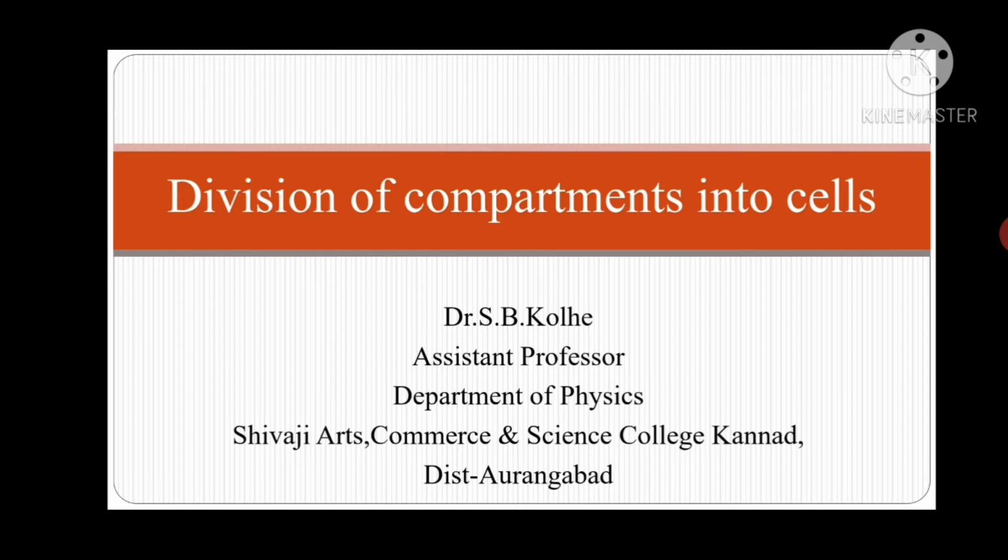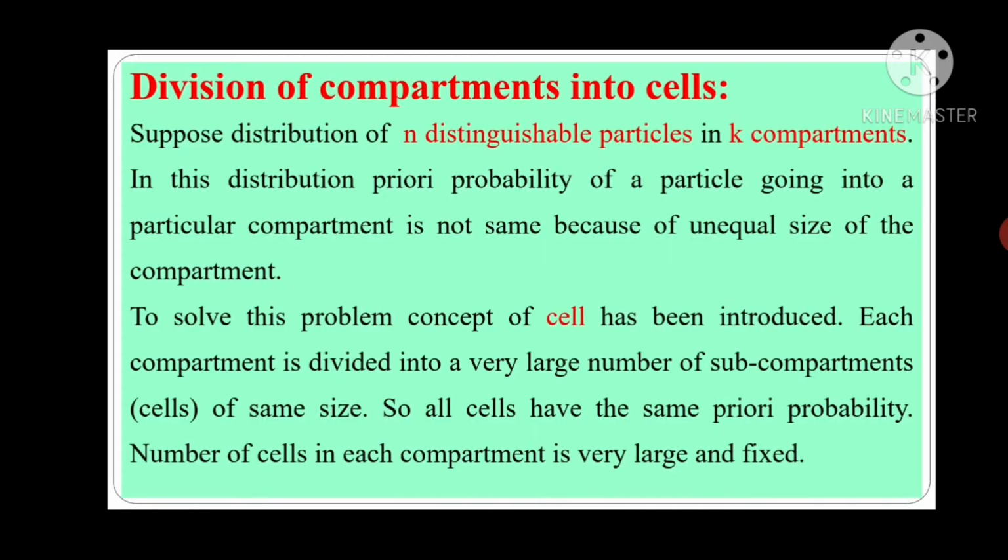Today we will see the topic division of compartments into cells. Now, suppose we have to distribute indistinguishable particles in K compartments or K cells. In this distribution, the a priori probability of a particle going into a particular compartment is not the same because of the unequal size of the compartments. The K compartments are of unequal size, so we can't say the a priori probability of the particle going into any compartment is the same.